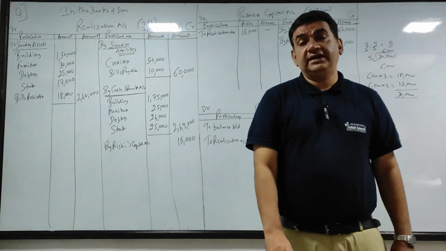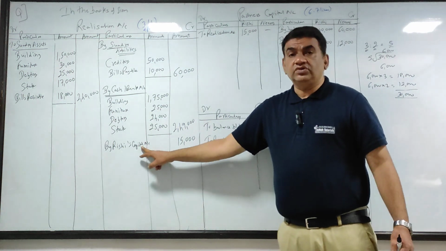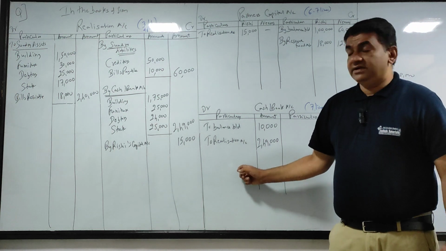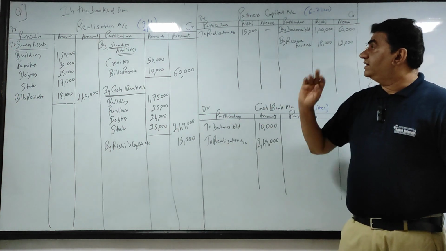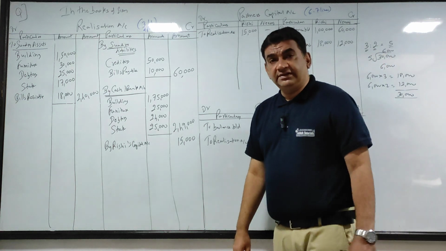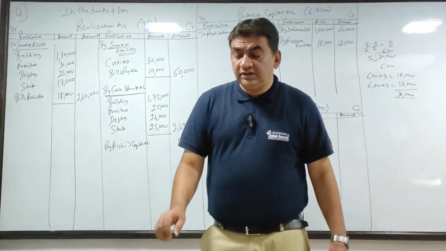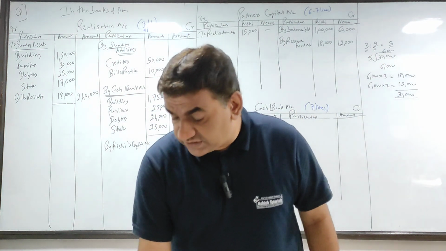Getting it? I'll repeat again. Had it been by cash bank, the second effect would have come there, but this is by Rishi's capital, so its second effect is on the debit side of Rishi's capital. Clear?